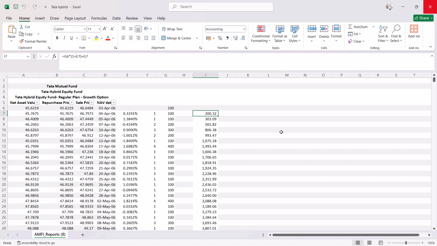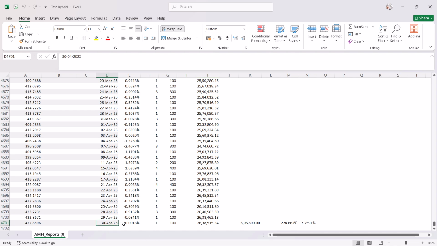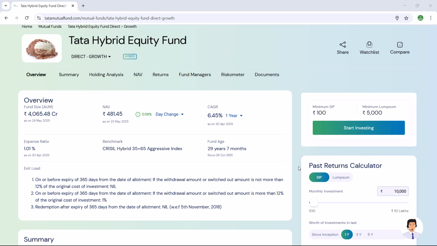Based on this NAV, if you had invested 100 rupees daily in this fund, then the investment value would be 26,38,515 rupees by 30th April 2025. An investor who is over 45 years old may consider investing in this fund due to its lower volatility compared to the equity fund.